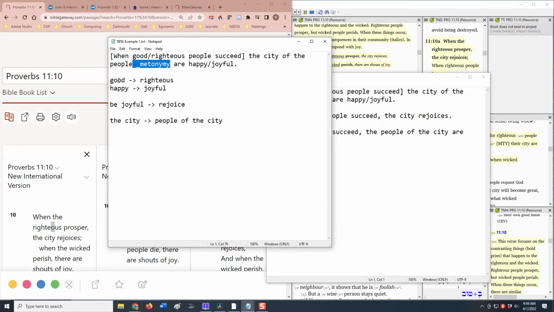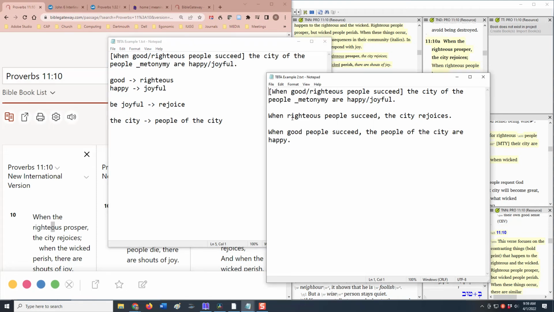If the word righteous is available, it'll be used. If the word joyful is available, it'll be used. We also have a rule that can convert be joyful to rejoice. And finally, the city can be expressed that way or as the people of the city. So depending on the choices that the translator makes, this could come out: when righteous people succeed, the city rejoices. Or if we don't allow metonymy and we don't use complex words, when good people succeed, the people of the city are happy.